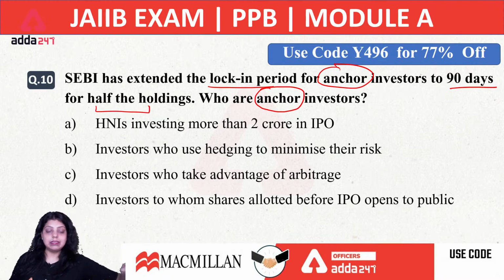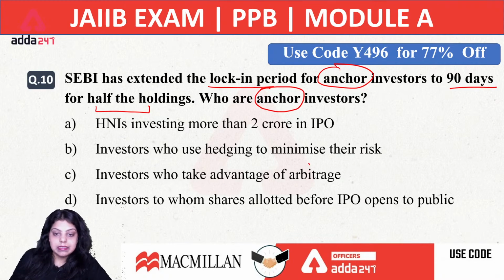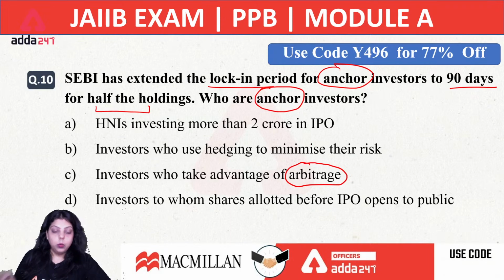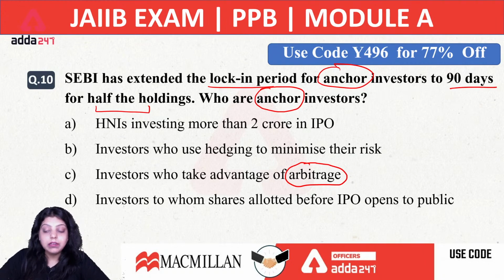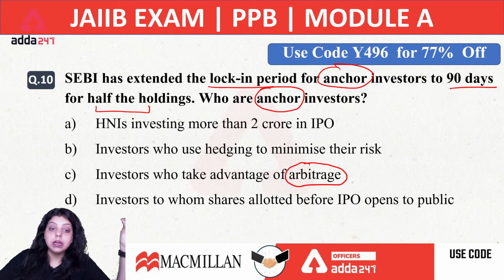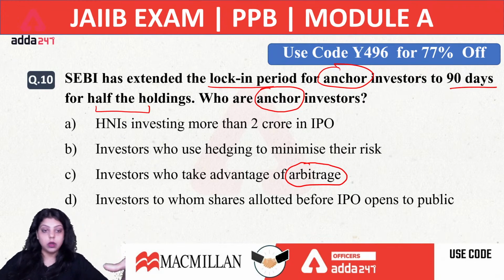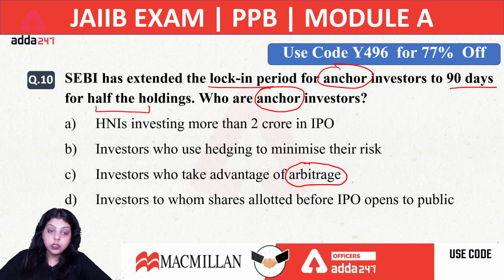First of all, let's understand one term which is in the option, that is arbitrage. What is arbitrage? When an investor takes advantage of the price difference in two different markets at the same time for the same security. Whenever a person is purchasing or selling the same security in two different markets at the same time and gets the advantage of the price difference, that is known as arbitrage.